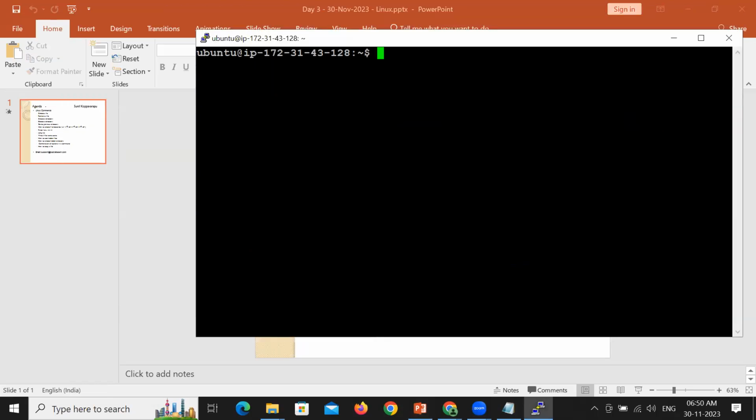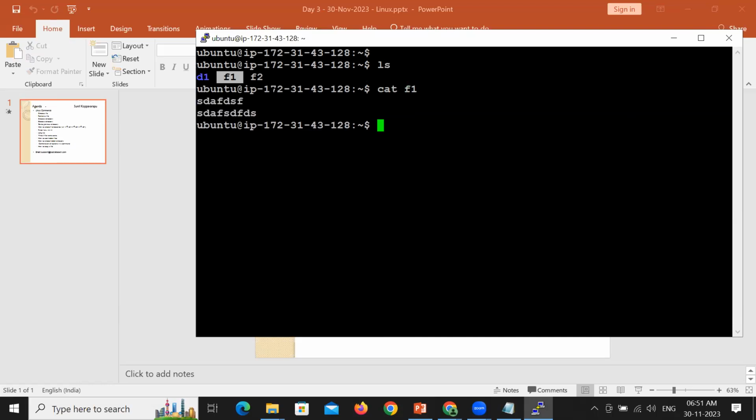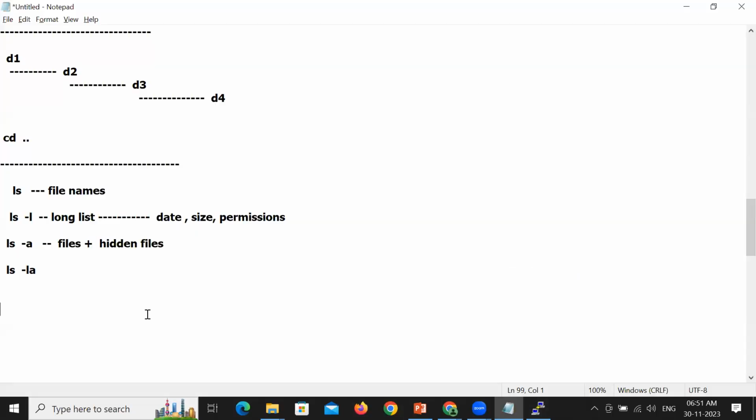Please observe here. File f1. What is the content we are having in the file f1? We are having two lines of content. Okay, some content we are having. So we have a file f1. I want to copy the file to, let's say, f9. I want to create a copy of this particular file f1.